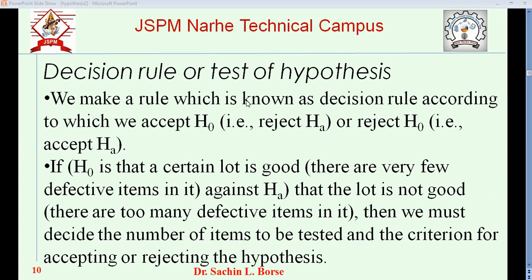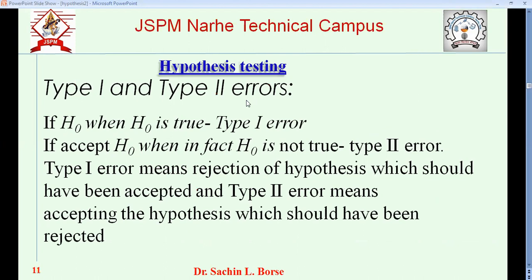Now we arrive at what is meant by type 1 error and type 2 error. What is the type 1 error? H0, the null hypothesis, is correct, but because of certain error, we reject it. The null hypothesis is true, but we are rejecting it.